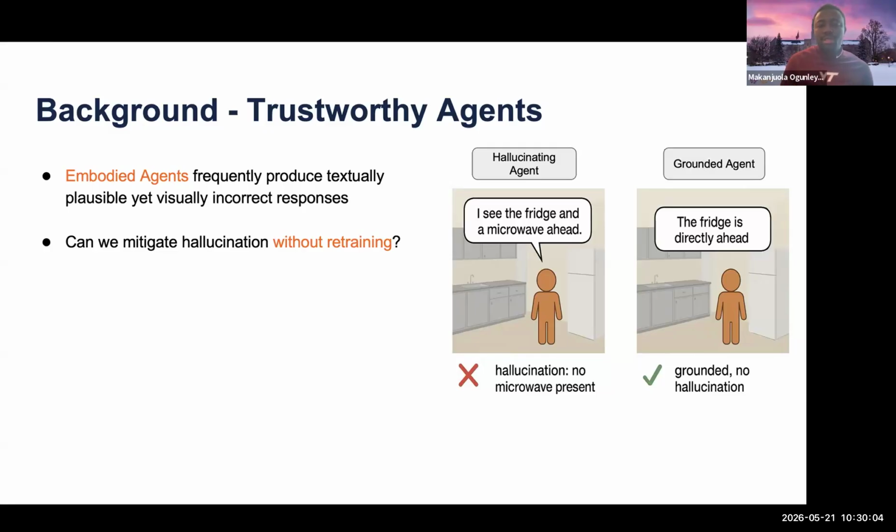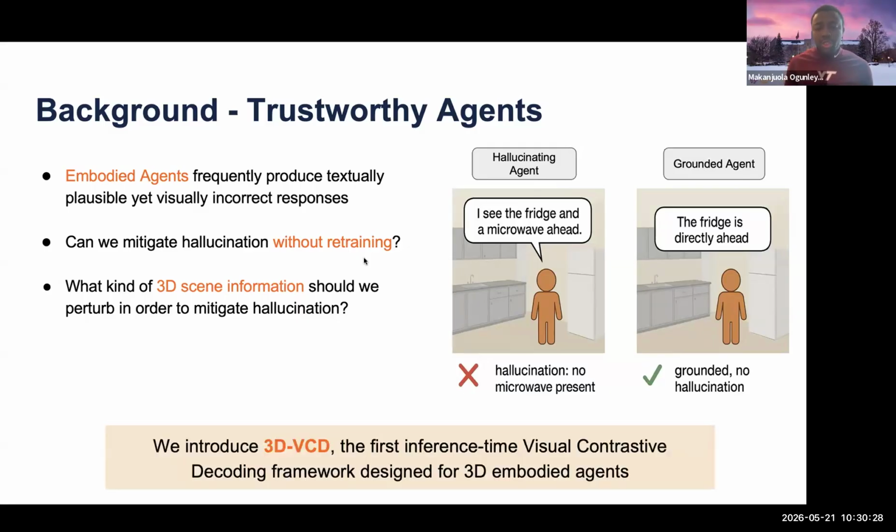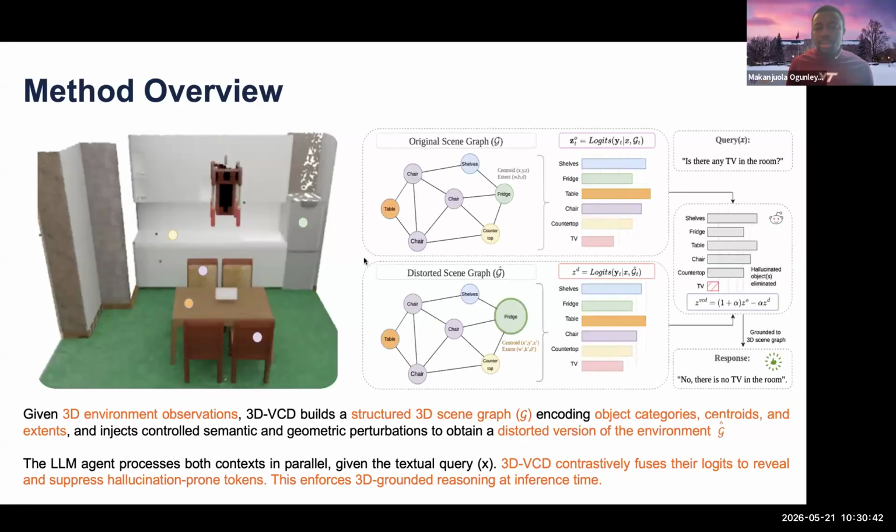In this research work, we asked two fundamental questions. One, can we mitigate hallucination in embodied agents without retraining, and do this at inference time without extra computational overhead? Number two, if we need to perturb the scene information of embodied agents and perform contrastive decoding, what kind of scene information do we need to perturb? We develop and introduce 3D VCD, the very first inference time visual contrastive decoding framework designed to mitigate hallucination in embodied agents.